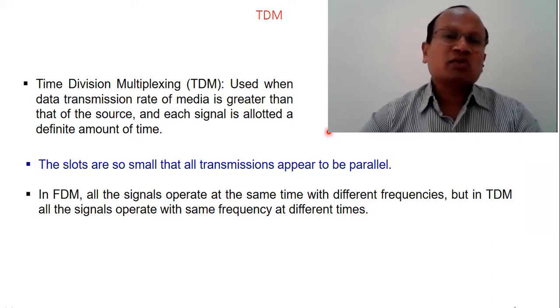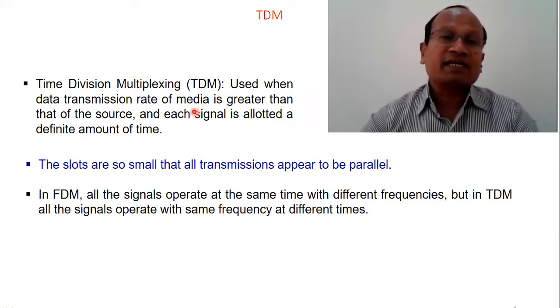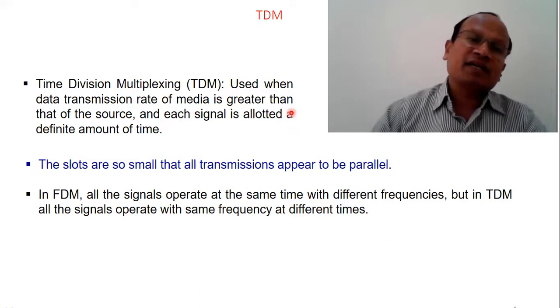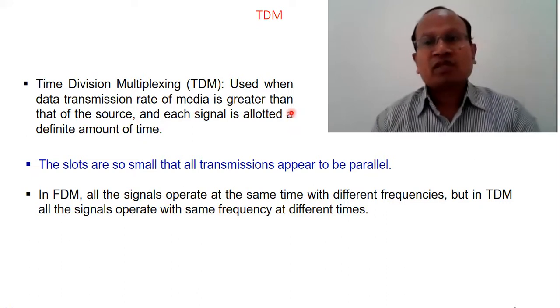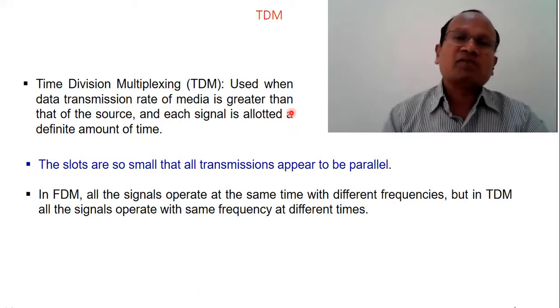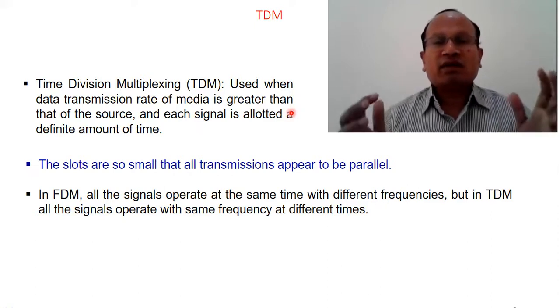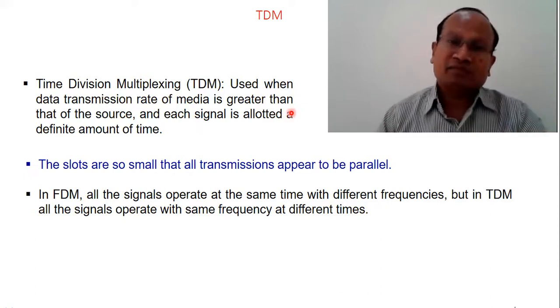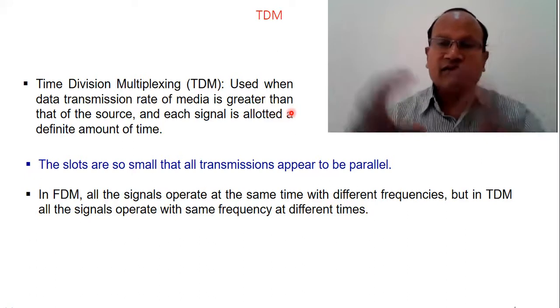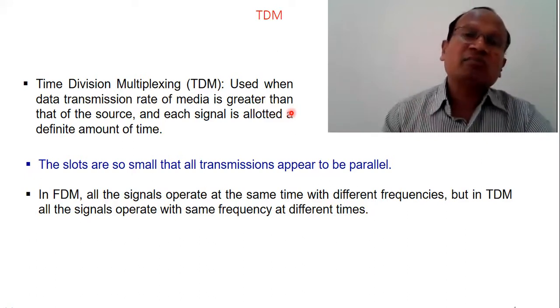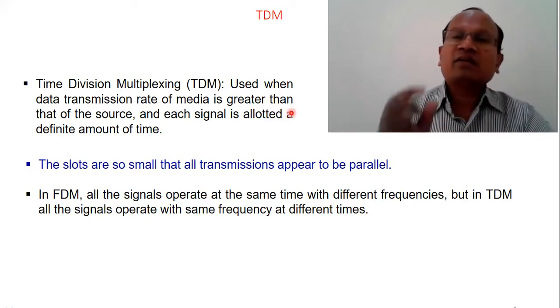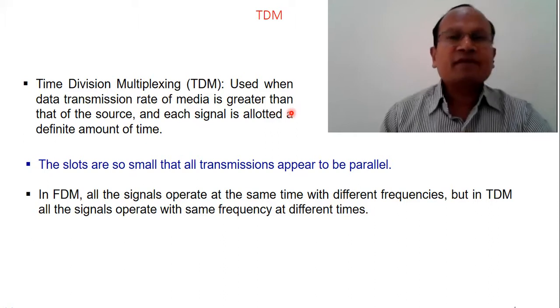TDM is used when the data transmission rate of the media is greater than the rate of the source, and each signal is allocated a different time slot. There are two important things in the first point. One, the data transmission rate of the media, that is the channel, is much greater than that of the source. What does it mean?